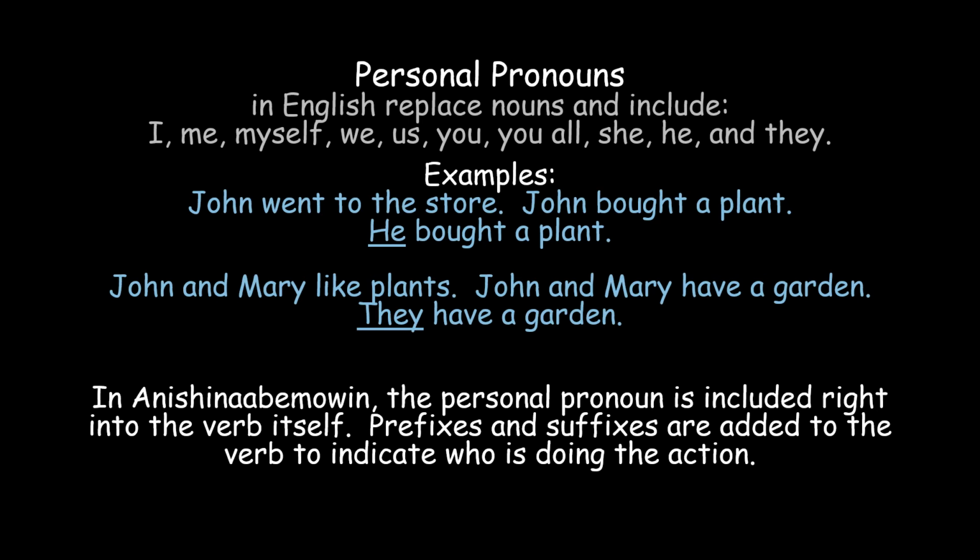The next example: John and Mary like plants. John and Mary have a garden. Rather, we could say John and Mary like plants. They have a garden. We use the personal pronoun they to take the place of the noun phrase John and Mary.